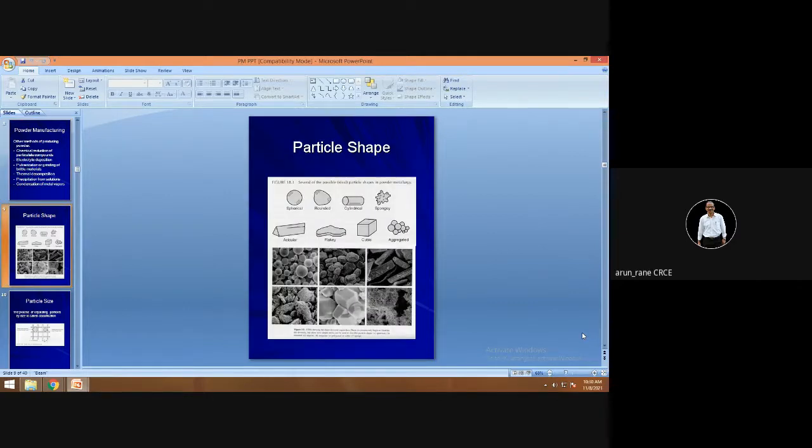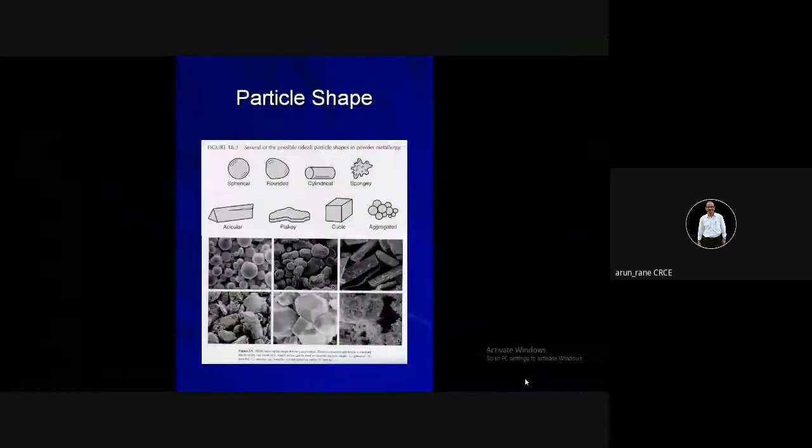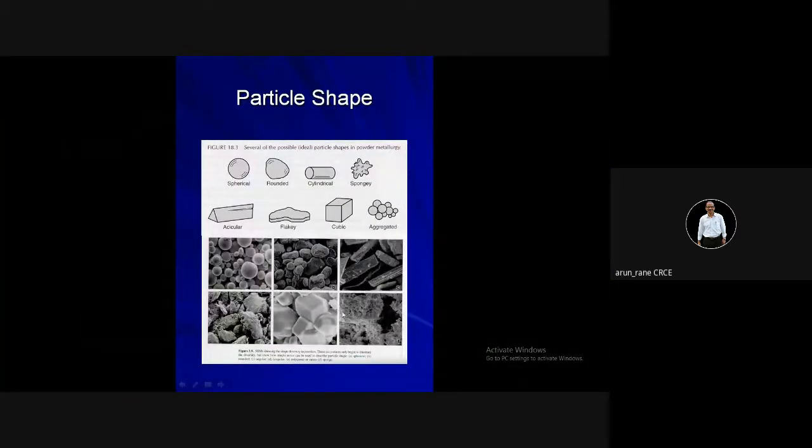Now, what are the particle shapes? These are the different particle shapes in powder metallurgy. You can either have spherical, that is round like a football. Then you have rounded, that is circle. Then this is your cylindrical. Then this is spongy, like cotton. Then acicular, then flaky, then cubic, and aggregated. So these are the different particle shapes of the metal powder I'm talking about.